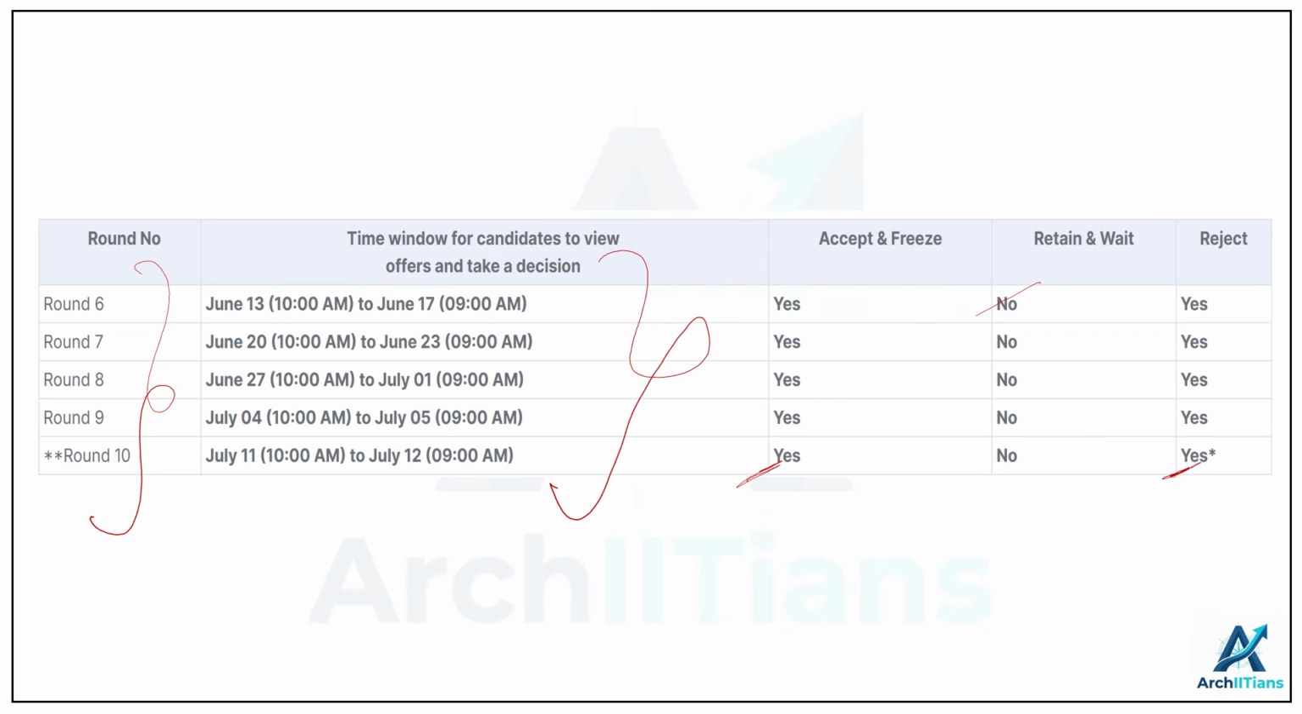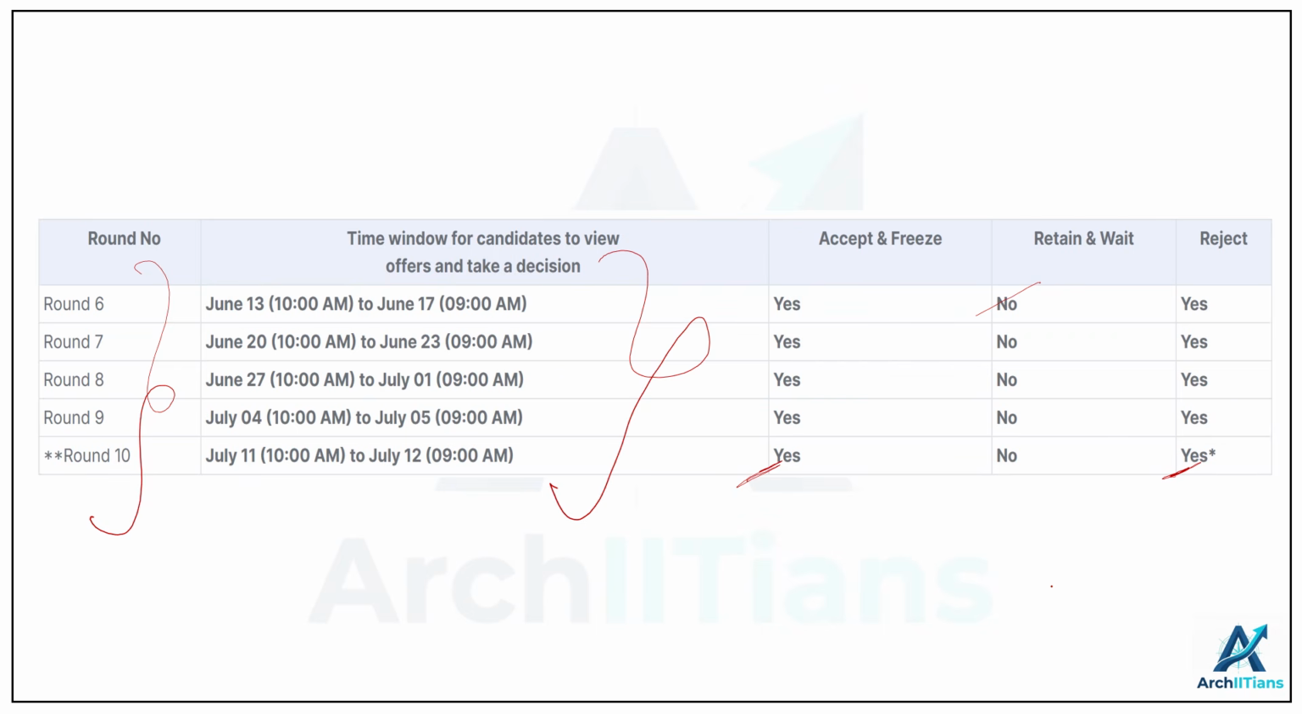And if you do not have access to COAP, and if you have not made any decision in both the cases, for example, if you have not logged in your choice in any of the rounds, or if you have not opened your COAP portal, any offers in that particular round will automatically be considered rejected. However, you will be considered for higher preference. But even if you have pressed retain and wait, and you do not do it again in the later round, that particular retain and wait option will also be considered as rejected.